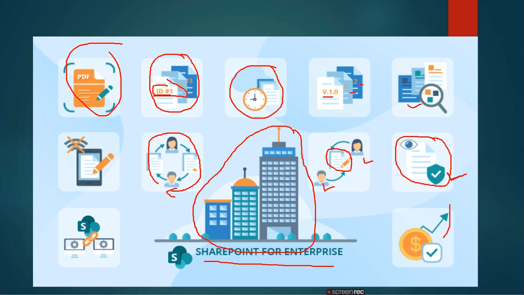Then cost efficient means cost efficient. If I want to maintain everything on my premises, I need to buy Office 365 licenses. I need to buy some other software licenses to manage the documents. I need to manage the videos, the PPTs, the images. So I need to purchase different software. For security, again there are some issues. Again, I'm not able to share the content outside, and there I need to go with another technology.